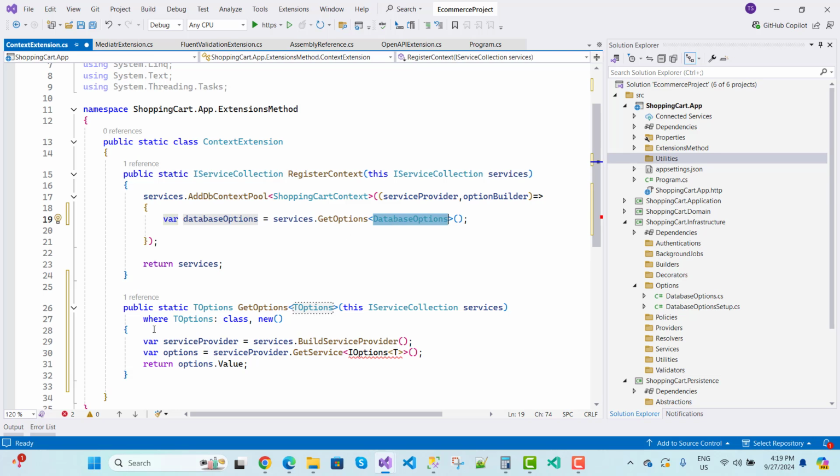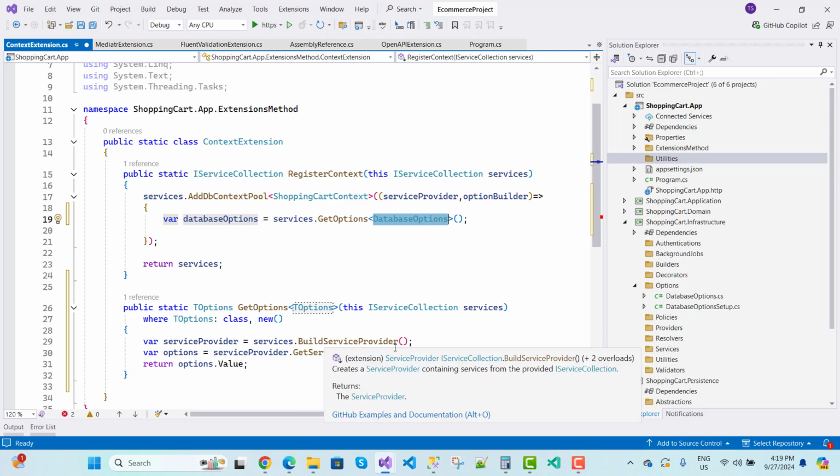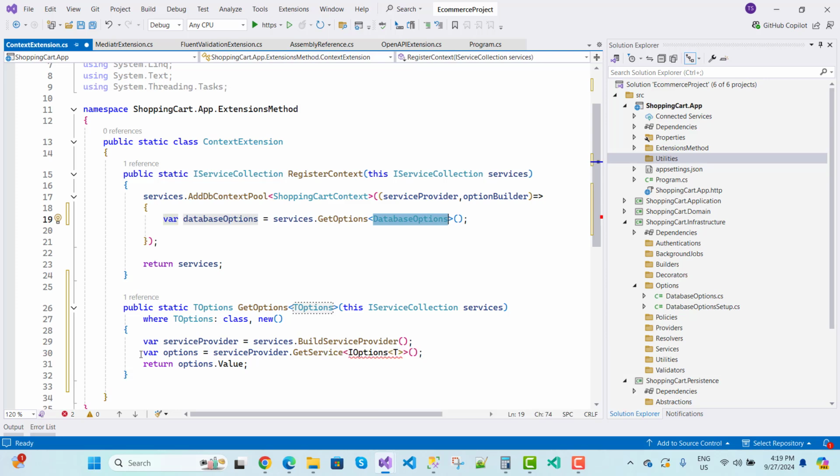And just initiate, you can just add builder.Services.BuildServiceProvider. So here we have services.BuildServiceProvider, and now just after that return the value. Okay, so here we have options, similar to that we have a T options dot value.